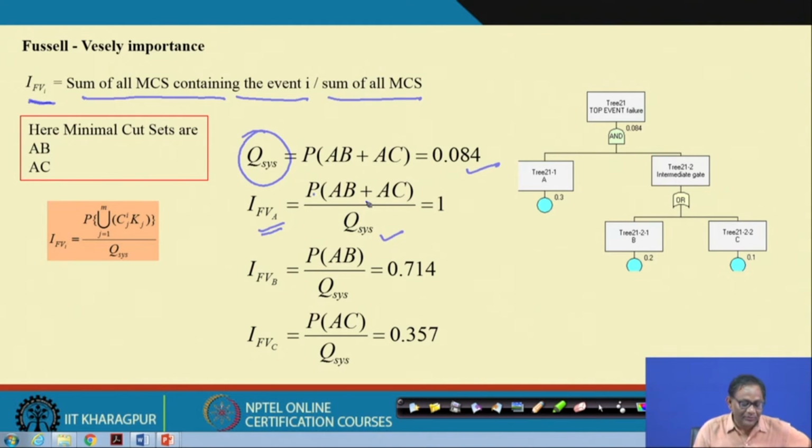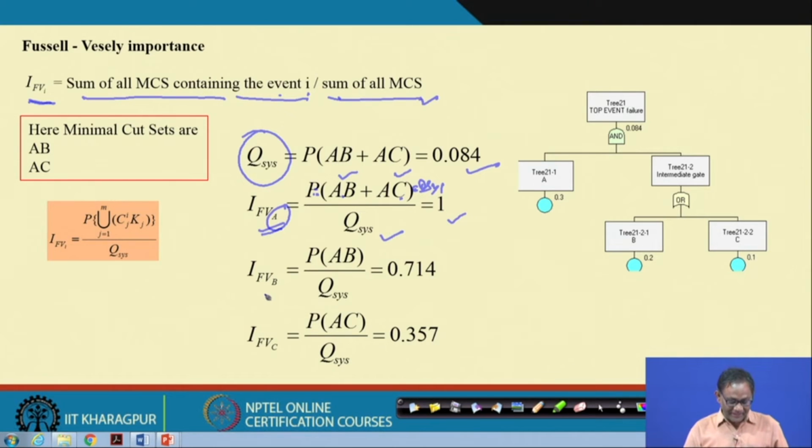We are interested in A. Now, you see how many cut sets are there? 2 cut sets. Is A included in both cut sets? Yes. So, the sum of all MCS containing I is AB and AC, by the sum of all MCS, this probability, and this is nothing but QS. So, QS by QS, this is 1.